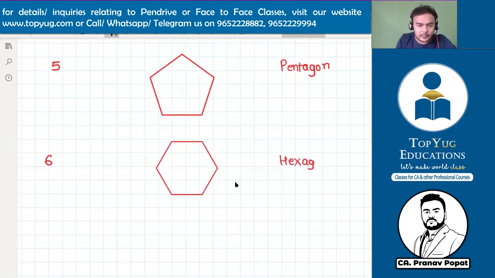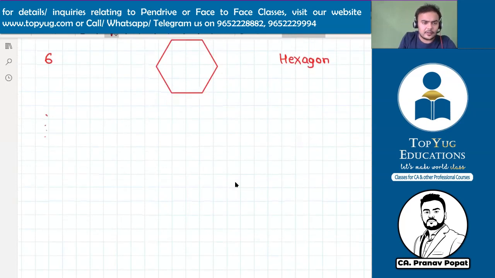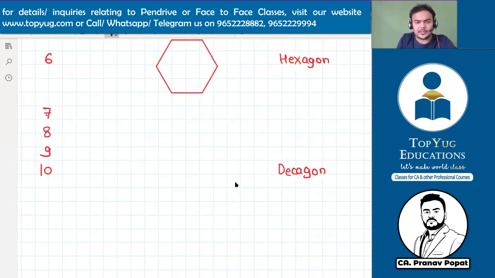Then there are different names for different polygons. Let's take 10. The name for 10 is decagon. What is the name for 7 sides? Heptagon.